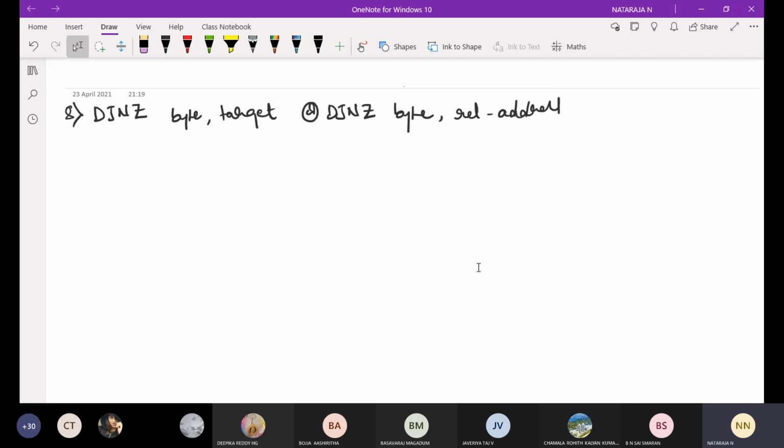In this instruction, a byte is decremented, and if the result is not 0, it will jump to the target address.